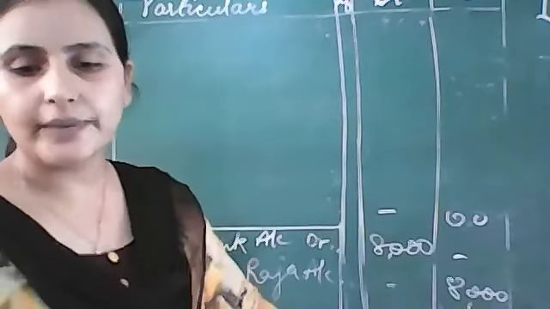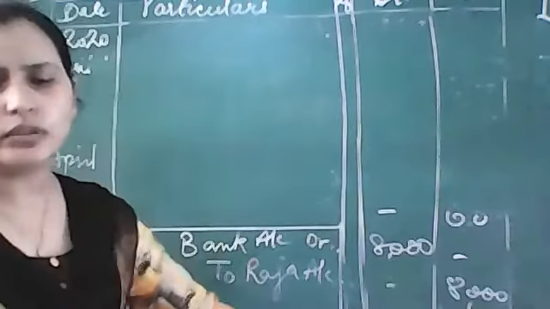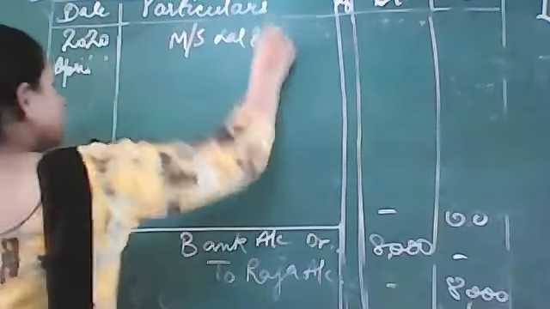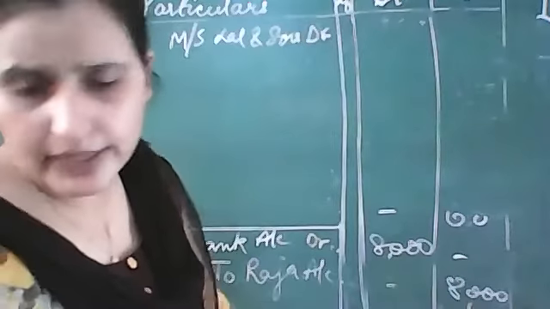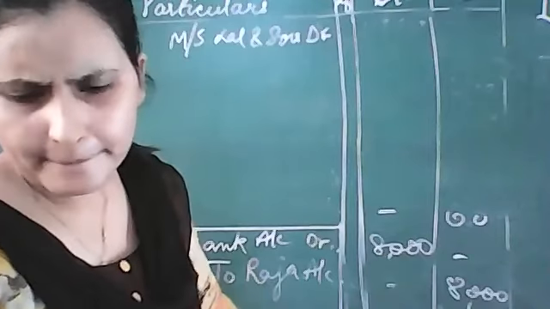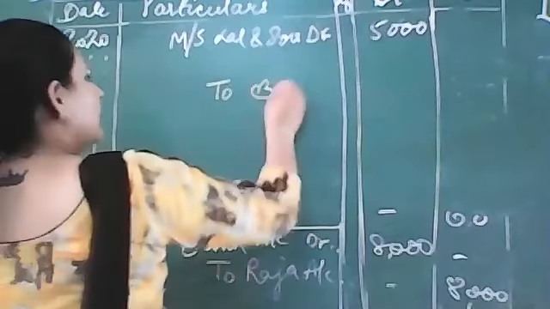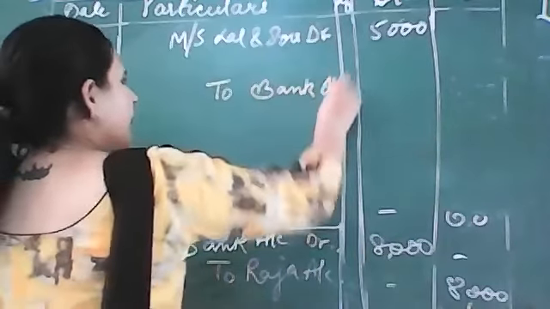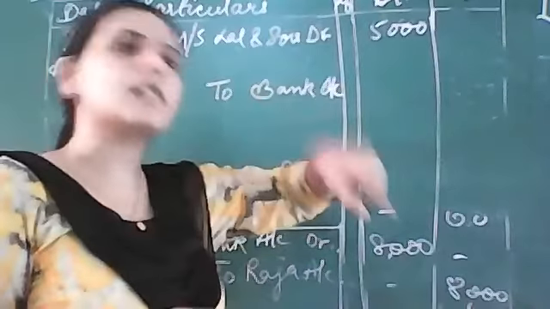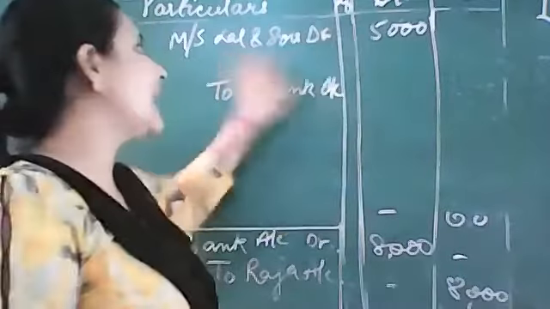So the draft is given to MS Lal and Sons. We will write MS Lal and Sons. They are receiving now. How much money are they going to receive? 5,000 rupees. We will write 5,000 only. ठीक है बेटे? To bank account, अब आपके पैसे कितने लगे हैं यहाँ पे? 5,700 extra you have paid, but that 700 will go to the bank's pocket, not your pocket, not MS Lal and Sons' pocket.